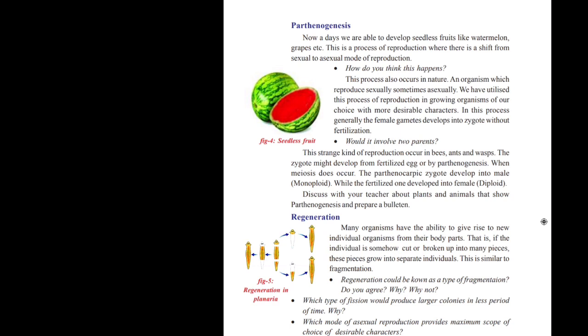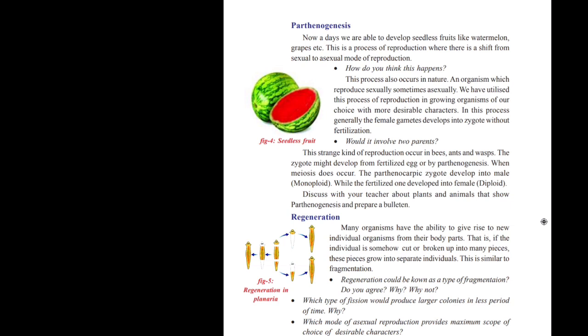So what is parthenogenesis here? The process in which a female gamete develops into a zygote without fertilization. Here it doesn't need fertilization. So what is fertilization? How can a seed be formed? When a male gamete fuses with a female gamete, it develops into a zygote. It forms a seed in that case.